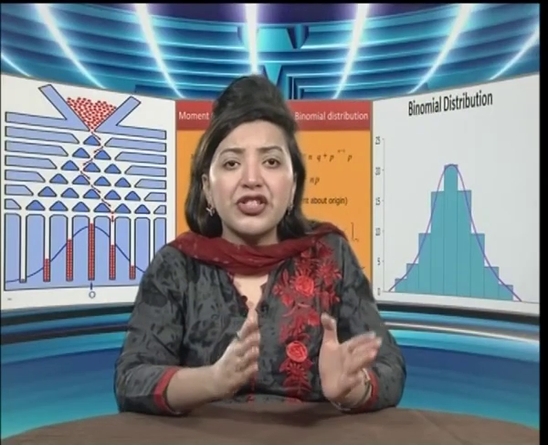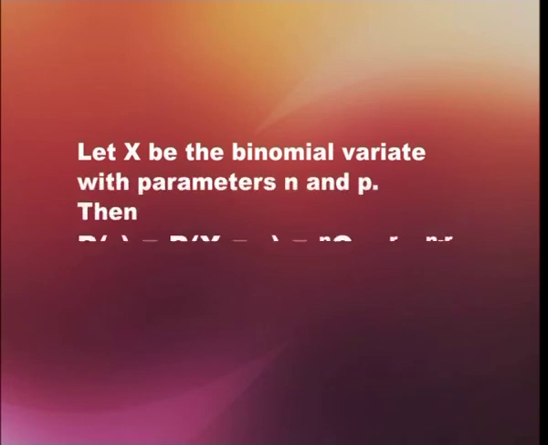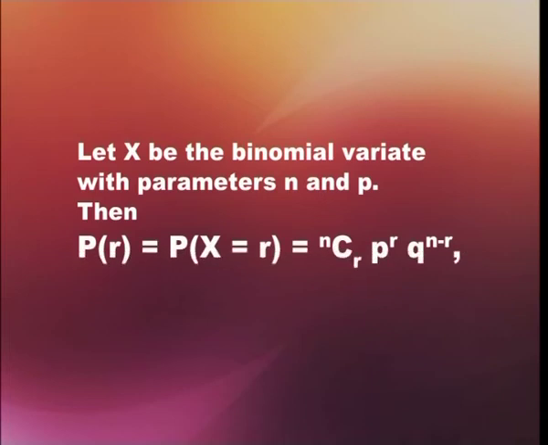In this section, we shall derive various constants of binomial distribution. Let x be the binomial variate with parameters n and p. We know n is the number of trials and p is the probability of success. Then probability of r is equal to probability of x equals r, which is equal to nCr times p to the power r times q to the power n minus r, where r is 0, 1, 2 and so on to n. Now, we will see how we obtain the mean of binomial distribution.